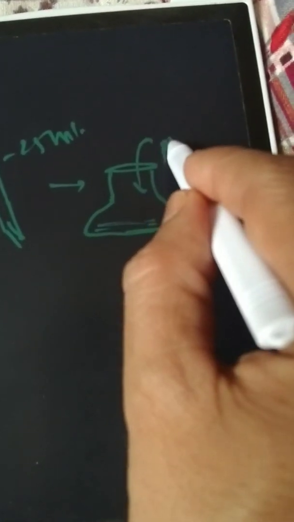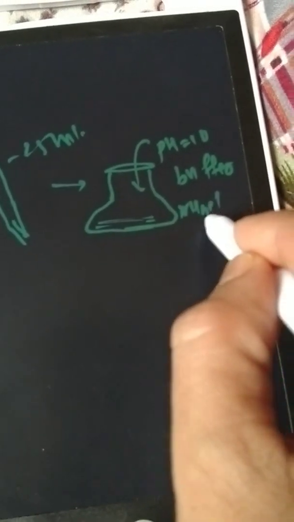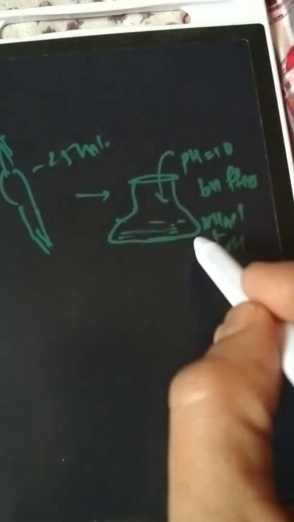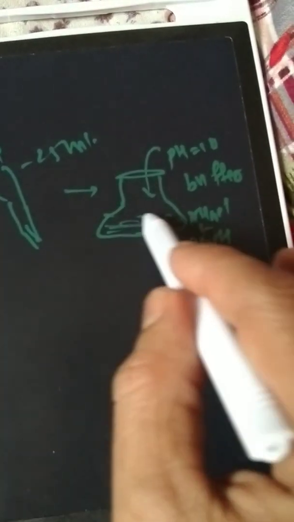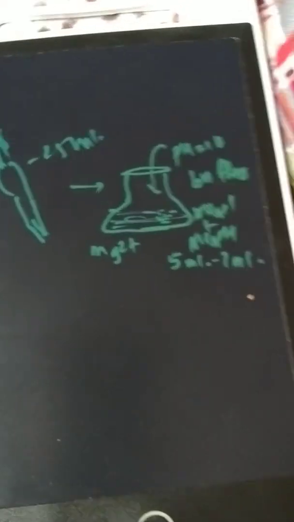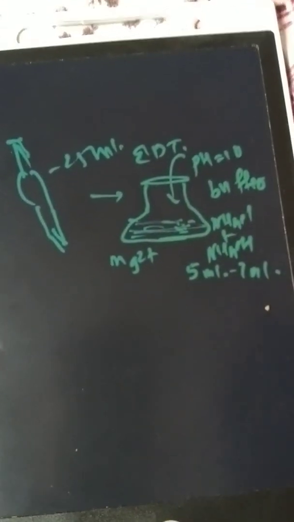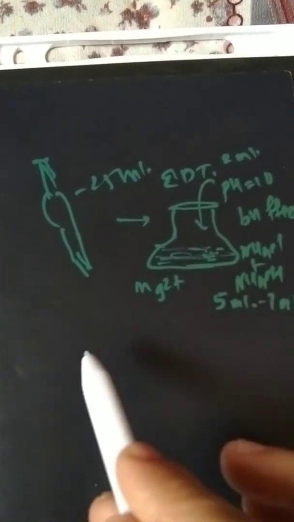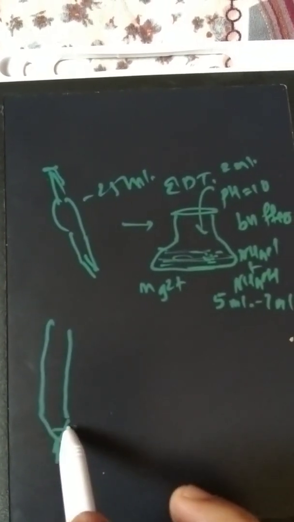Then the pH of this solution is maintained at 10 with a basic buffer, ammonium chloride and ammonia, NH4Cl and NH4OH solution. About 5 to 7 ml of buffer is added to the 25 ml sample solution of magnesium 2 plus, and the indicator Eriochrome Black T solution, about 1 to 2 ml, is added. This solution is titrated against 0.01 molar dilute EDTA solution filled in the burette.